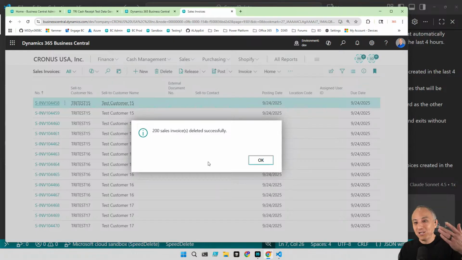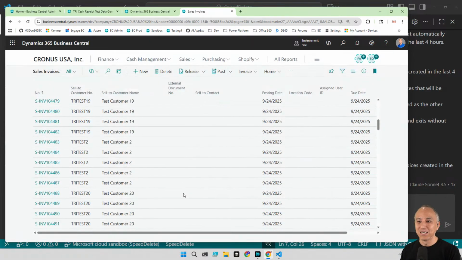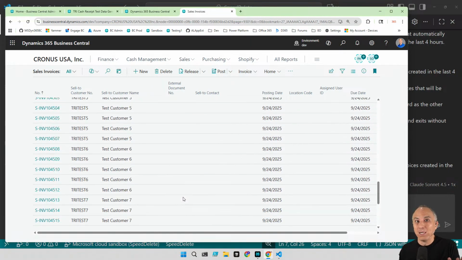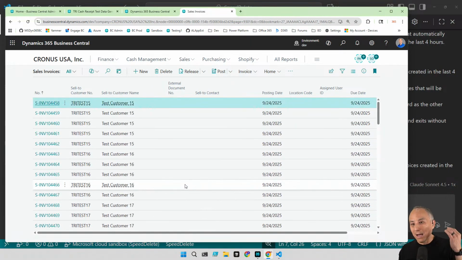Look at this. In minutes, getting suggestions on the fly. I could press F5 to refresh, but after installing extensions, sometimes BC gets a little lost. Look at this. 200 sales invoices deleted successfully. I didn't touch the ones that were already sitting there. Absolutely amazing. My consultant is thrilled about this because she was just hating the process.